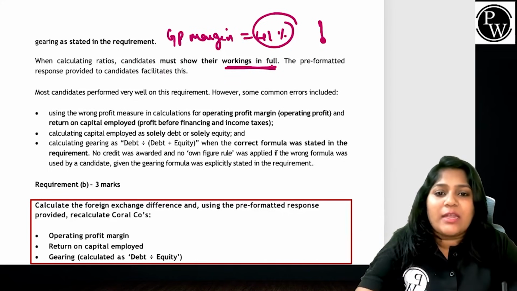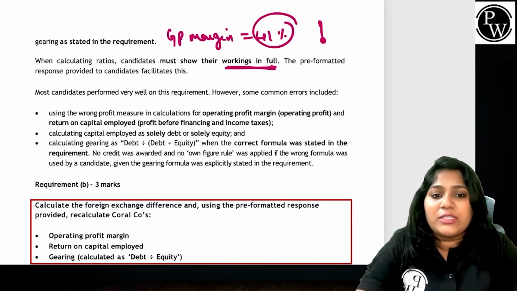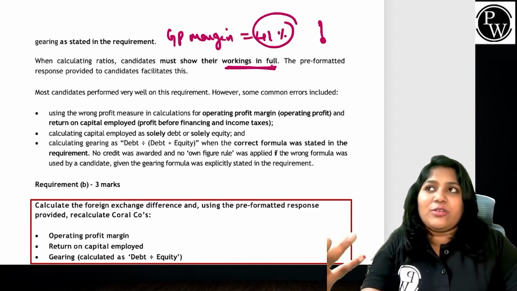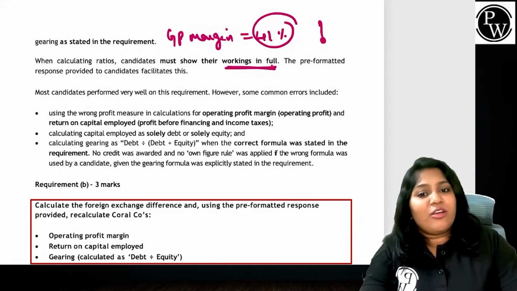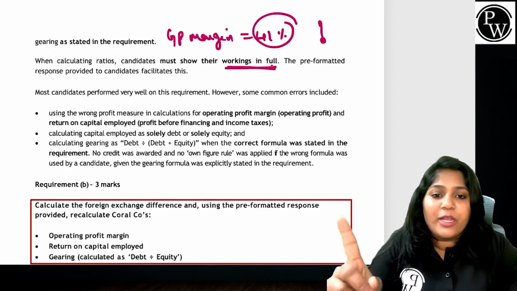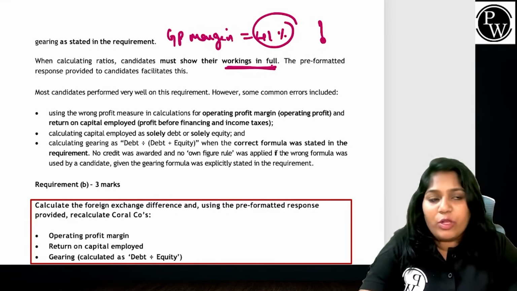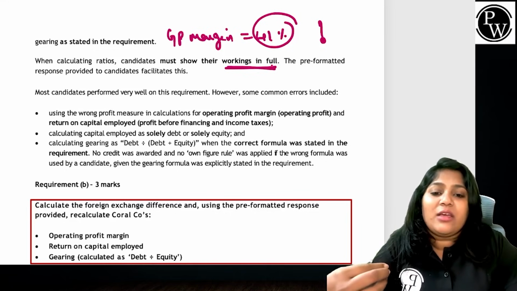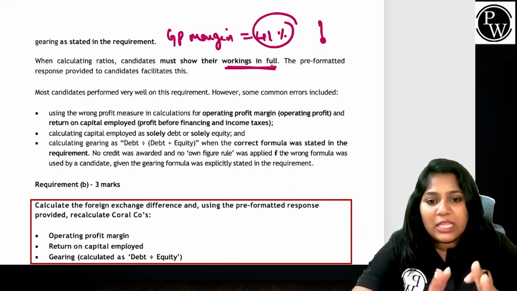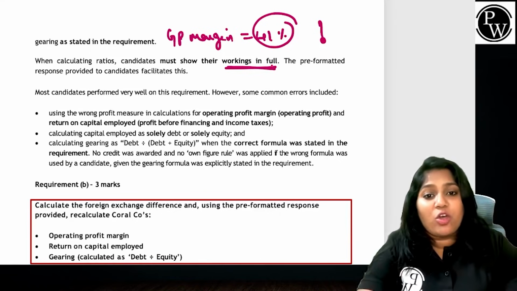Most candidates performed well on this requirement. As I said, the common errors are using wrong formulas, especially when calculating operating profit, because you might have used profit before financing and income tax for operating profit margin. But profit before financing and income tax is for ROCE. When you use a wrong formula, you'll get 0 marks. And you calculate capital employed as solely debt or solely equity. No, it is debt plus equity, guys. The capital employed is debt plus equity. Most of them have gone wrong here.